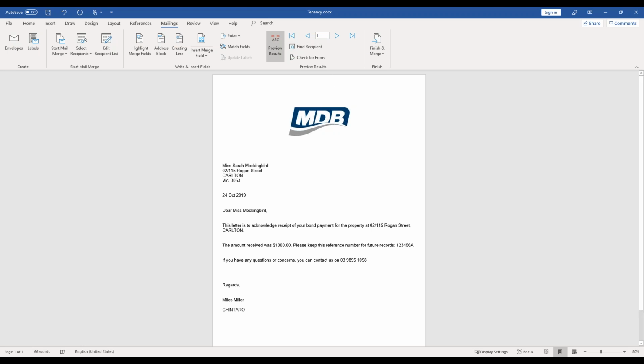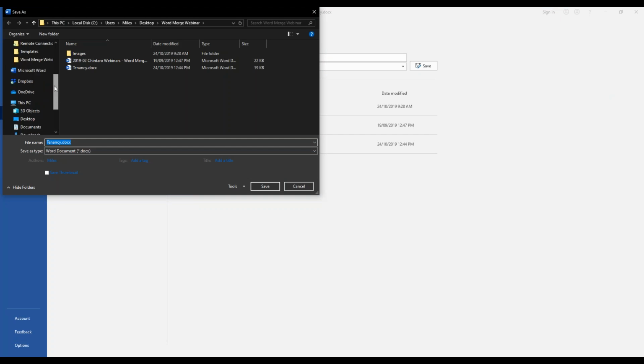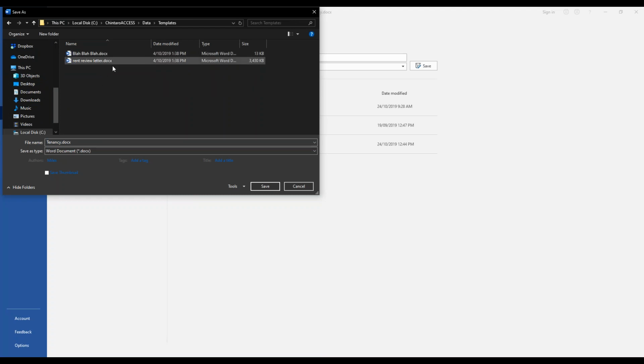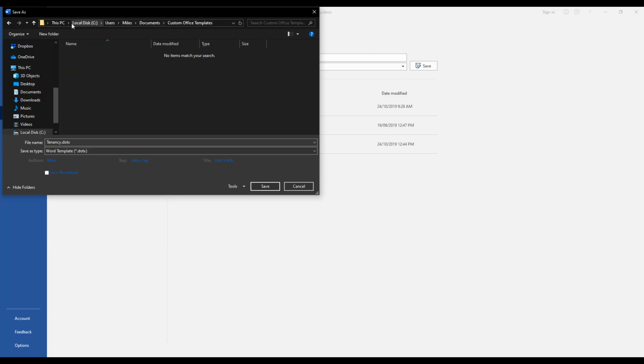So I'm going to go back into my Chintaro now. I've skipped a step. What I've got to do here actually is save the document. So go into File, Save As, Browse. And now I'm just going to demonstrate what would happen if I wasn't to select the file. So I've gone to the location, I've done everything right here, templates, and you can see it's just documents. Then I go to change my .x, and you can see the location has changed. So if I wasn't paying attention, I hit save, it's actually going to save in a different location. Kind of annoying, but it's just a quirk that comes with Word and Microsoft.